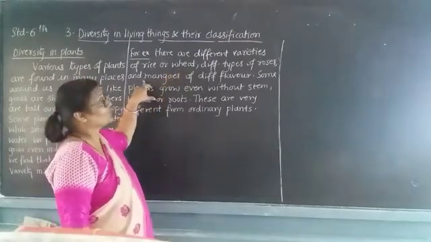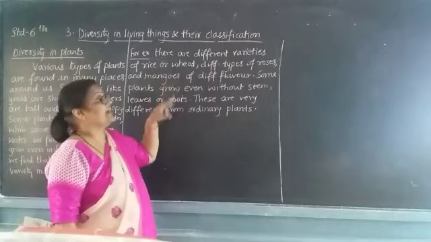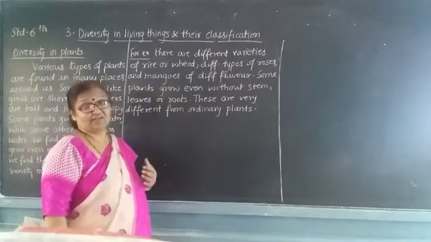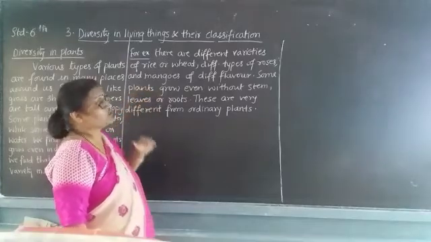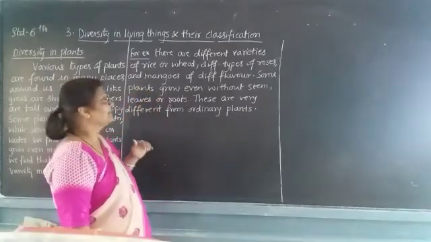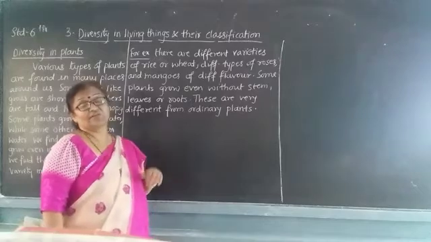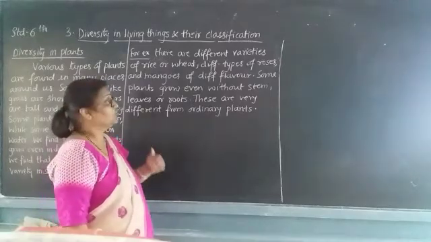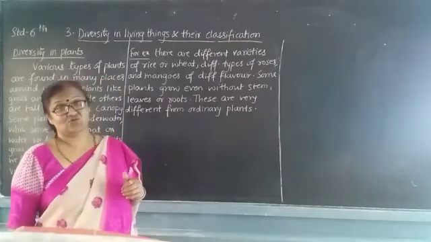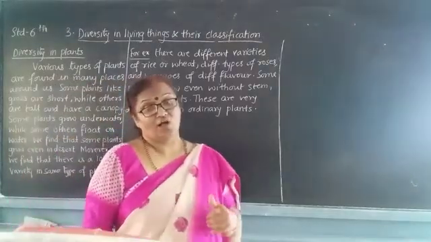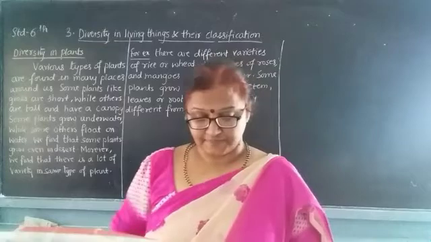Different types of roses and mangoes have different flavors. Some plants grow even without stem, or without leaves, or without roots. These are different from the ordinary plants. We are going to study all these plants here.